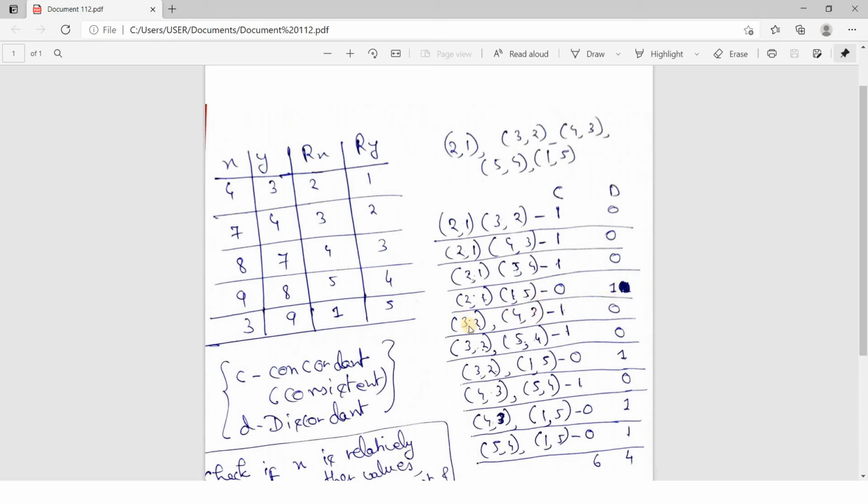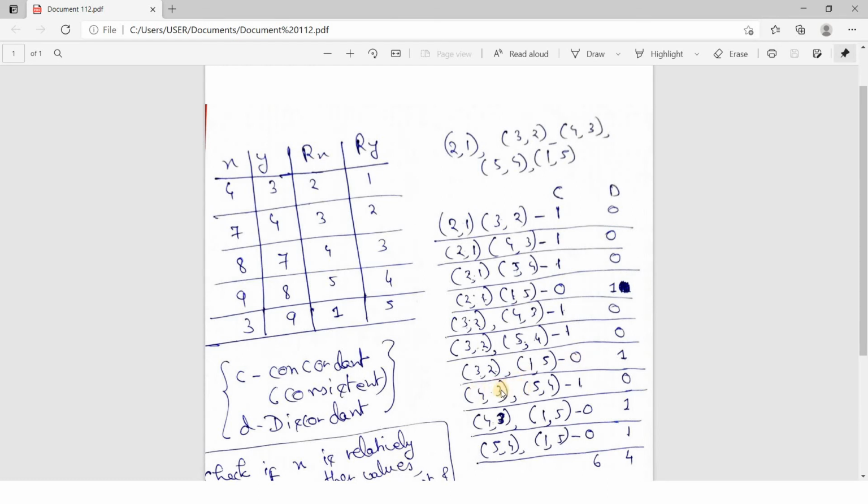Then 3, 2, 4, 3, x increasing, y increasing, consistent, 1. X 3 to 5, y 2 to 4, same direction, 1. X 3 to 1 decreasing, y 2 to 5 increasing, not consistent. So here we are keeping 1 in the second column, and in the first column we are keeping 0.